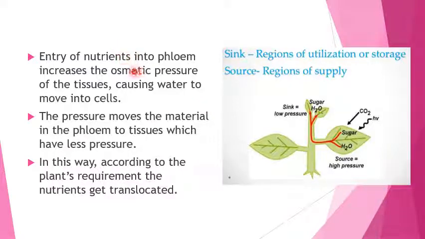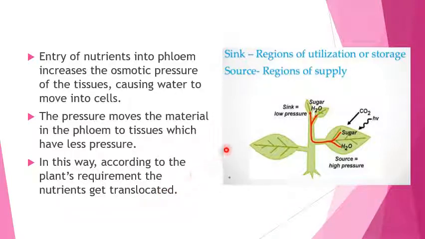Entry of nutrients into the phloem increases the osmotic pressure of the tissue, causing water to move into the cell. Pressure moves the material in the phloem to the tissues which have less pressure. In this way, according to the plant's requirement, the nutrients get translocated.